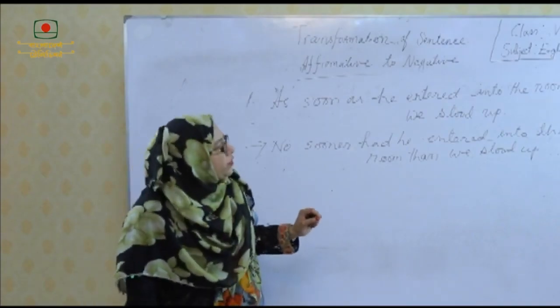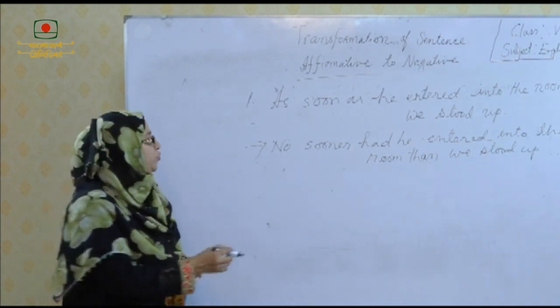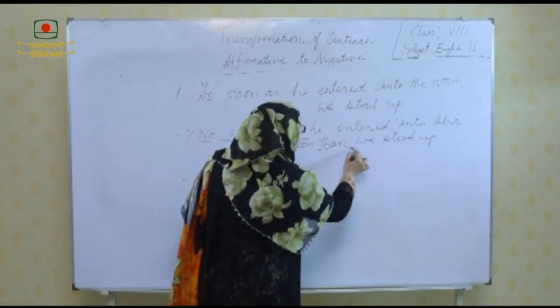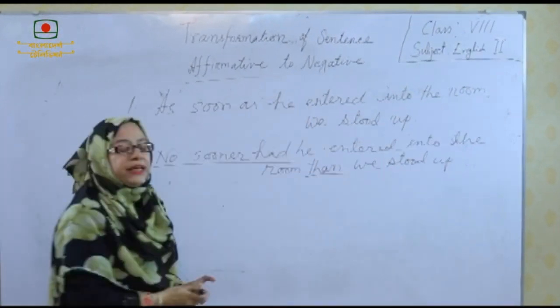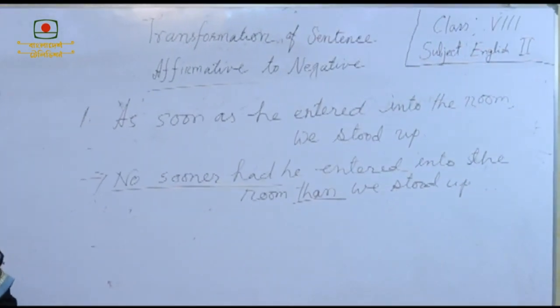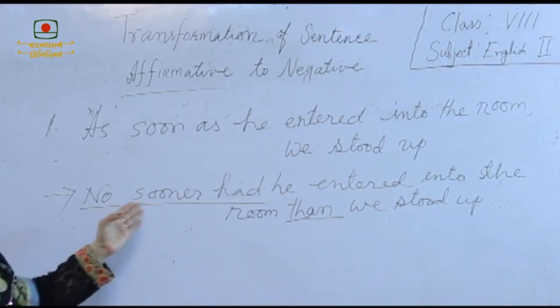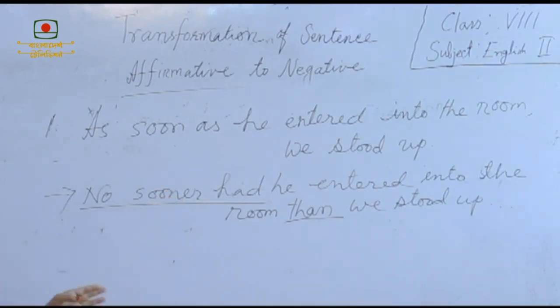The another rule, if the sentence is as soon as he entered into the room, comma, we stood up, we use no sooner had and also that instead of comma to turn it into negative sentence. So, look at the example, as soon as he entered into the room, comma, we stood up. We use no sooner had he entered into the room than we stood up.